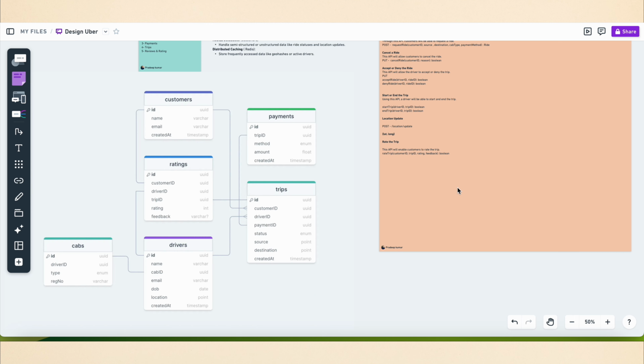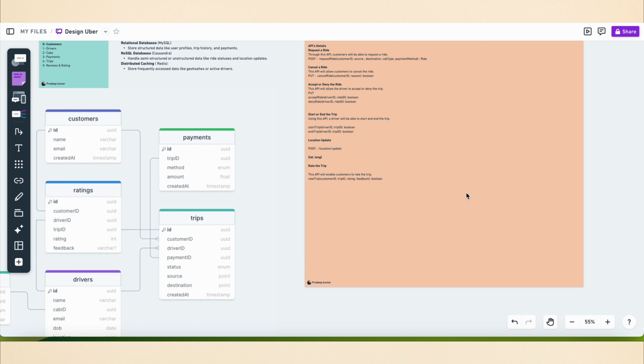Right, nothing fancy here. Now let's talk about the API details. The first API is definitely request a ride. Through this API, the customer will be able to request a ride. It is definitely a POST call. It requires at least ID, source, destination, cab type, payment method, and this API returns the ride ID.